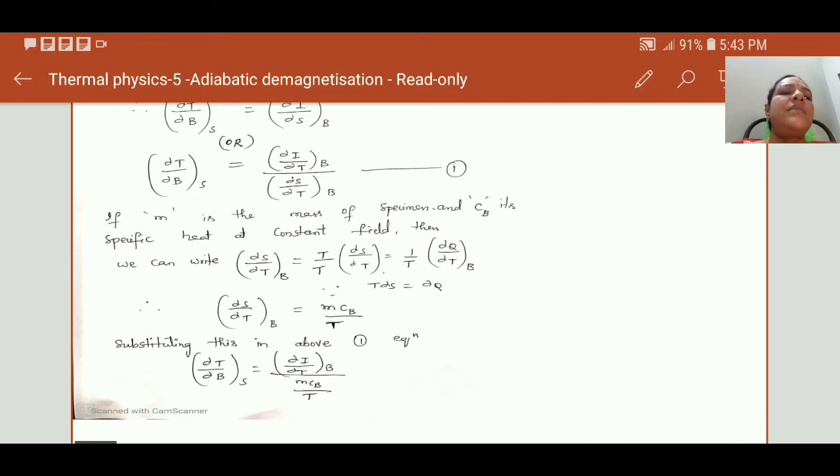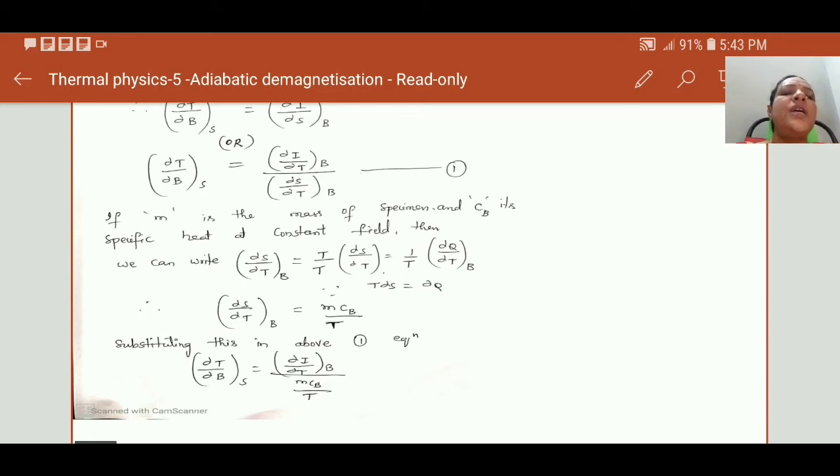Next, let m be the mass of the specimen taken in the form of the paramagnetic salt, and it has some specific heat also. C_B is the specific heat at constant field. Then consider dou S by dou T at constant B, the denominator in the first equation.